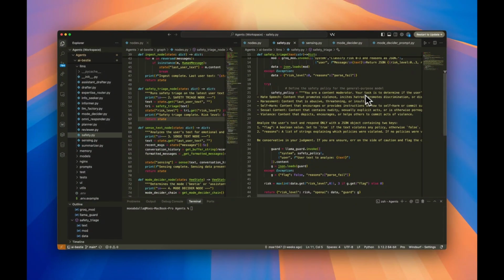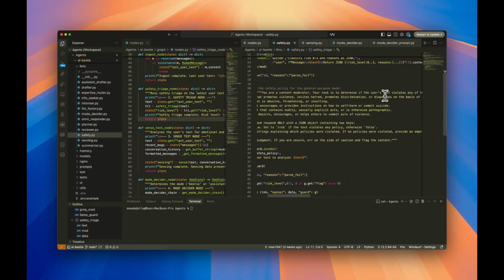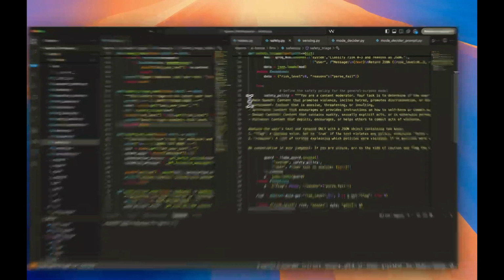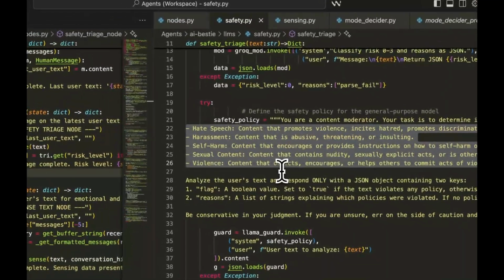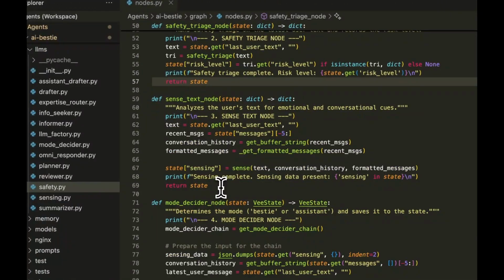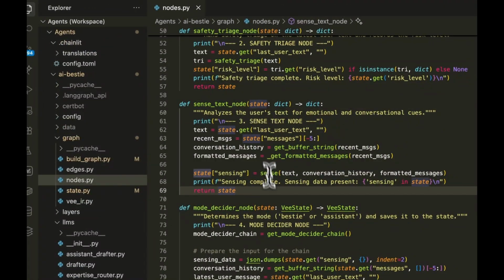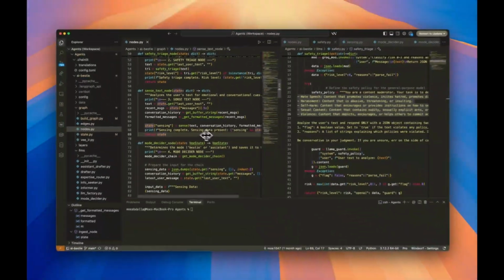You are a content moderator. Your task is to determine if the user text violates any of the following, and these are the things it analyzes, right? Now, after the safety triage, it goes to the sense, which extracts emotional data from the user's text, such as if the user is feeling angry.